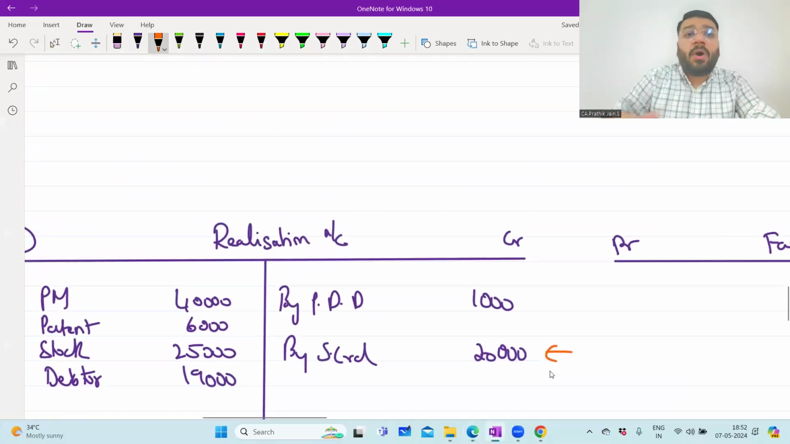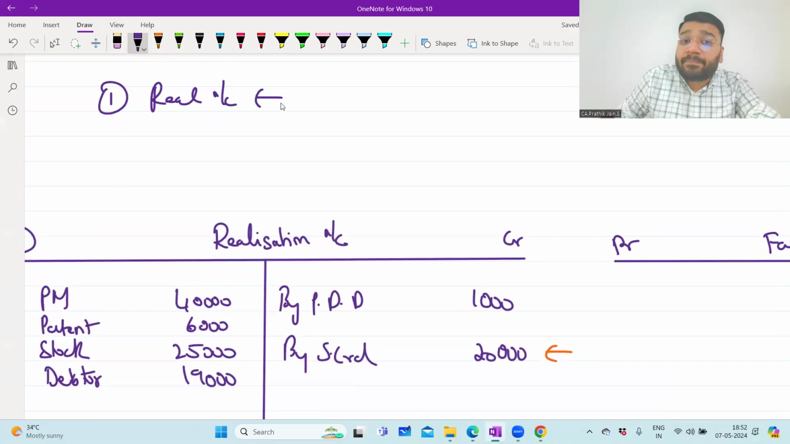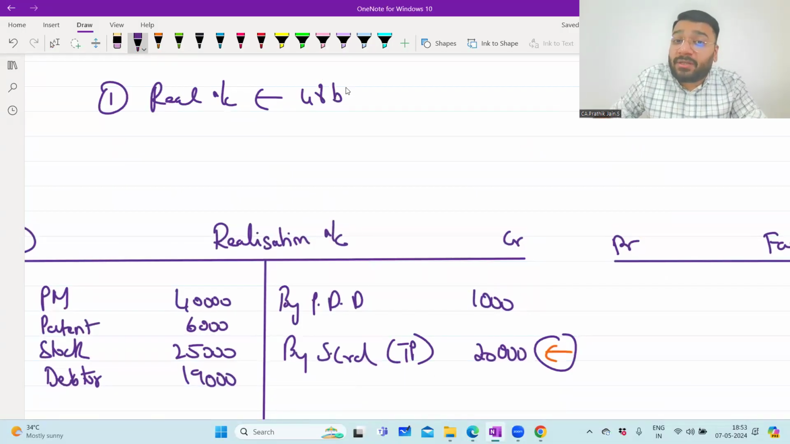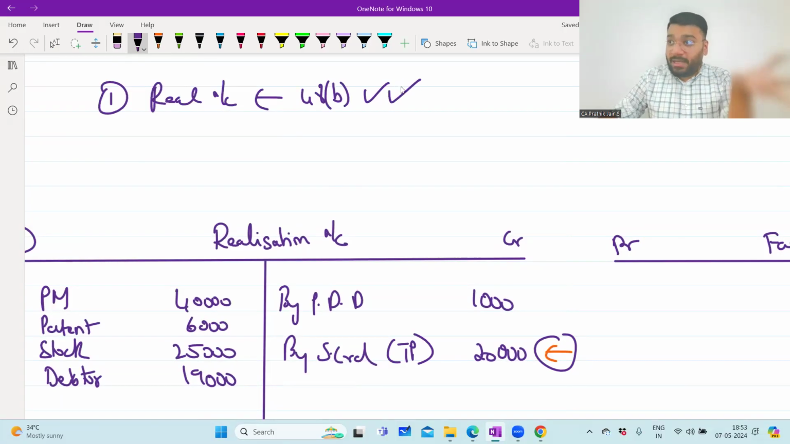So now, what is the order in which you have to close the ledgers? The first ledger that you'll close is the realization account. Why? Because in the realization account, you have the list of third parties to whom you have to make the payment. So as per section 48 subsection B, you have to first close the realization account. Closing the realization account means you are making the payment through the realization account. So when does the realization account close? When the assets are sold and money received, and from that money you make the payment to the party, and when you record that entry in the realization account, that is when the realization account is closed.